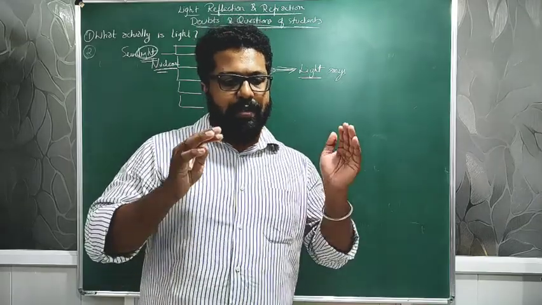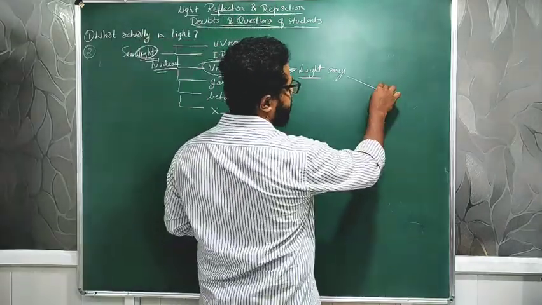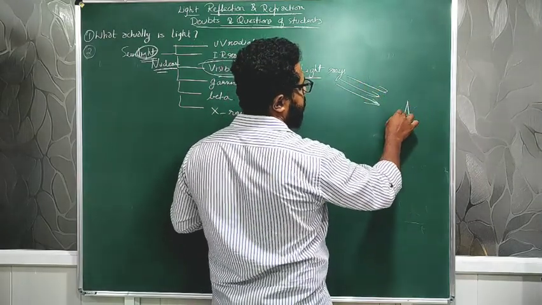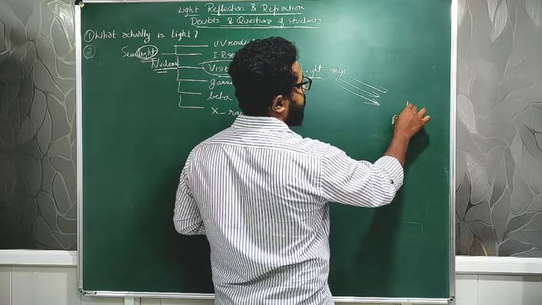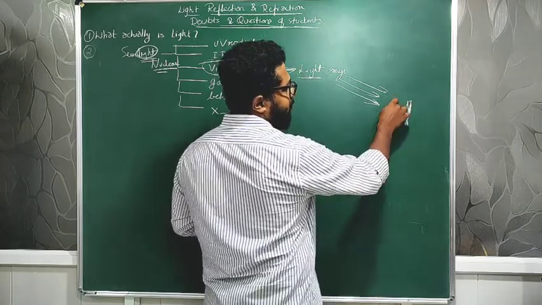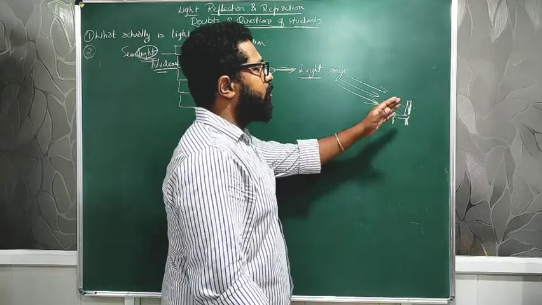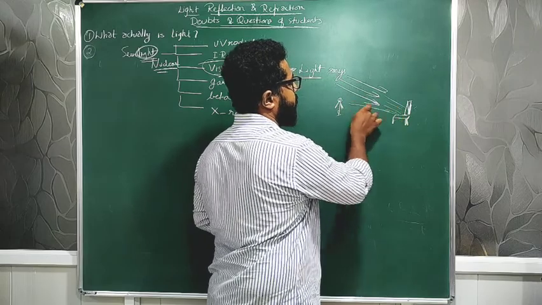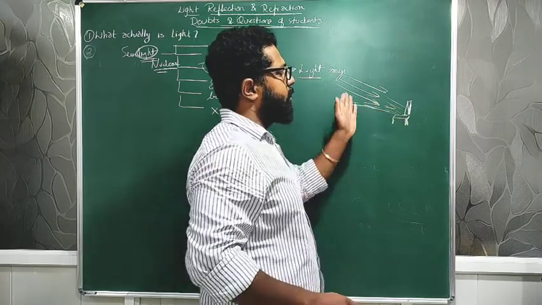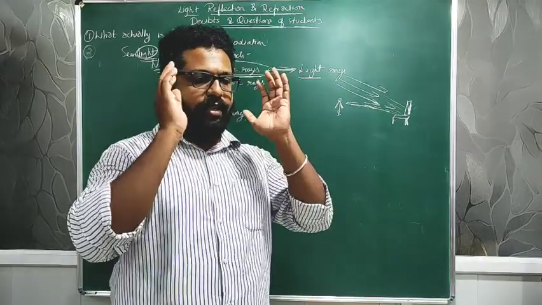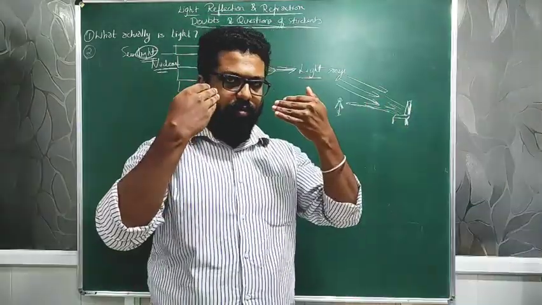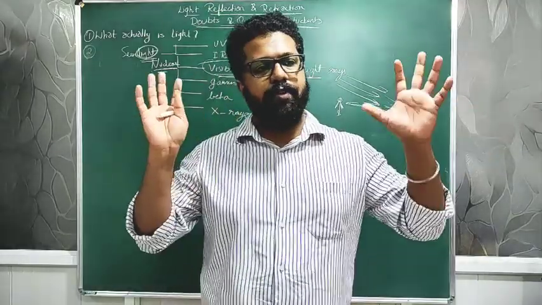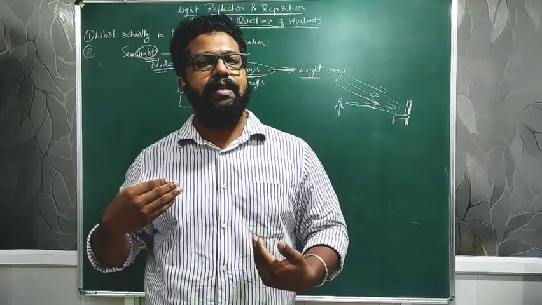So when these light rays fall on an object, maybe a chair, or whatever you want to call it, the light rays will fall on it, and wherever some person is, the light ray will reach him back after falling on the chair. Because of this procedure of light rays falling on an object and then reflecting back to our eyes, it gives us the sense of vision. Clear? So when light rays are made to fall on an object, it gives the sense of vision.